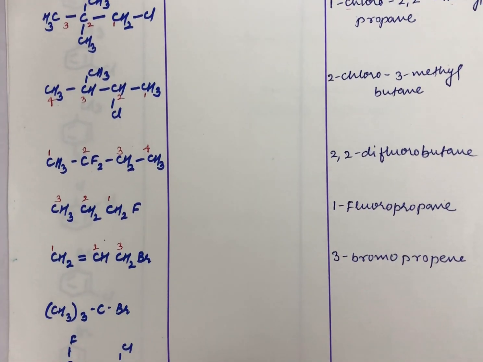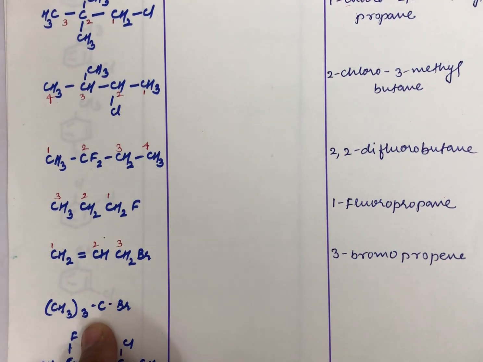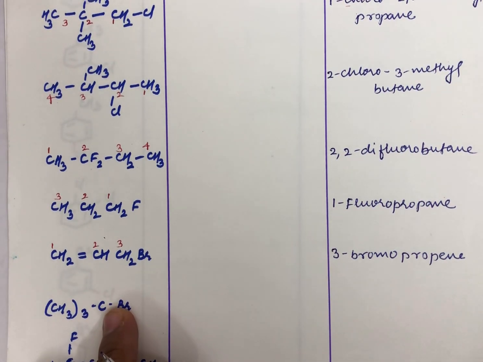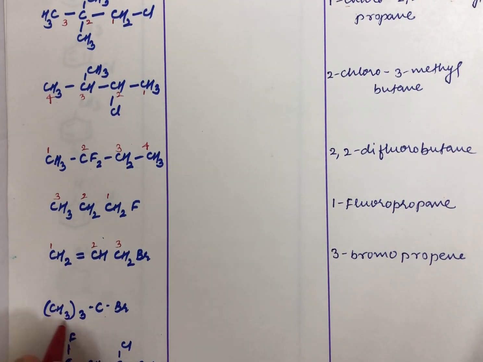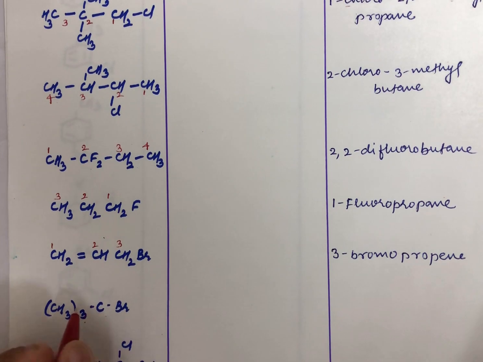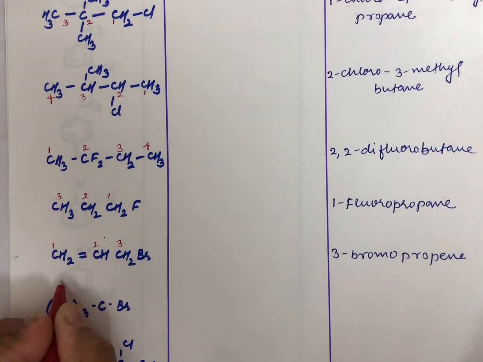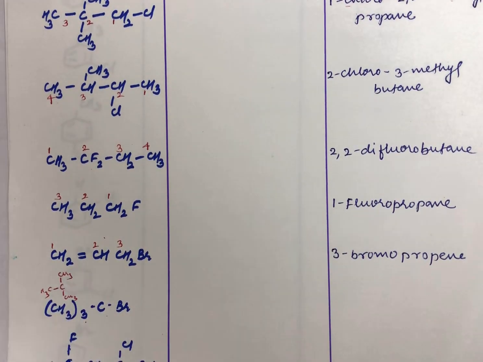Now let us talk about the next IUPAC name. Here CH3 is written thrice, and then it is attached to this C and then Br. What does this mean, students? It means that you are having CH3 3 times. So it indicates that you have the structure like this: 1, 2 and 3. Everywhere you have CH3, CH3 and CH3 attached like this, and to that you have Br attached.